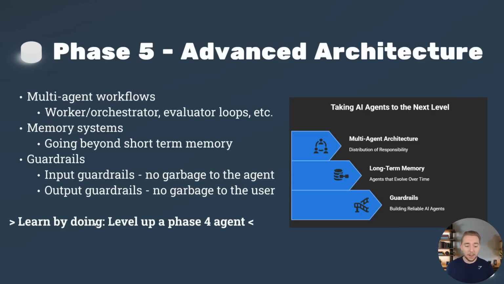And so learn by doing. Level up an agent that you coded in the last phase, add in things like long-term memory or input guardrails. Maybe combine it with another agent and build out a multi-agent workflow. Just get that experience, that comfortability, leveling up your agents to make them more reliable and more effective. And then once you get to that point, it is time to productionize our AI agents.